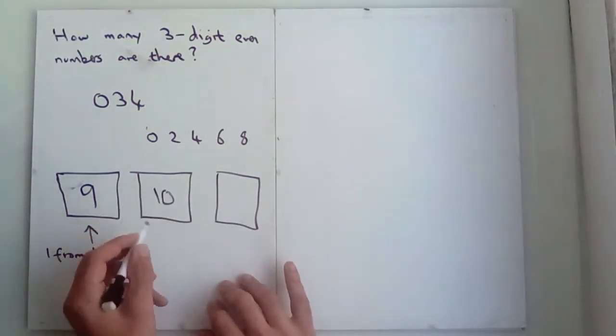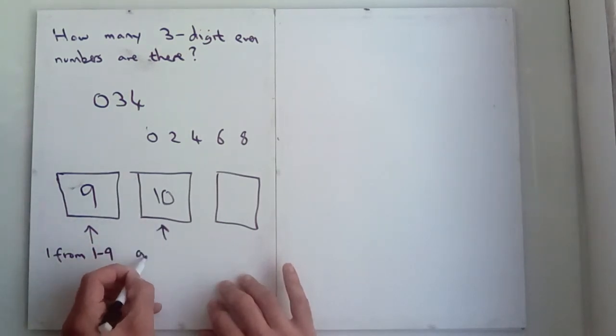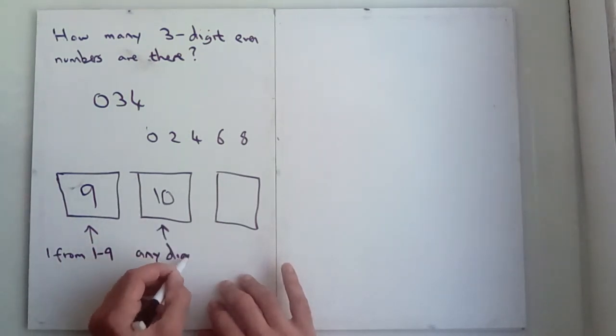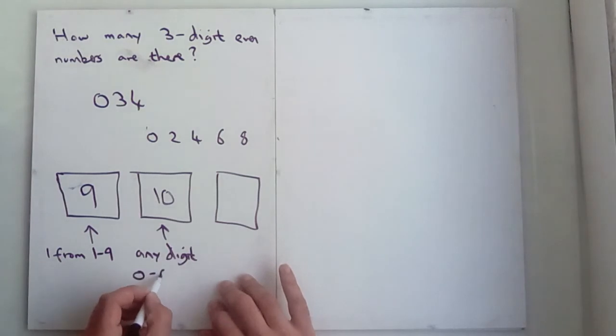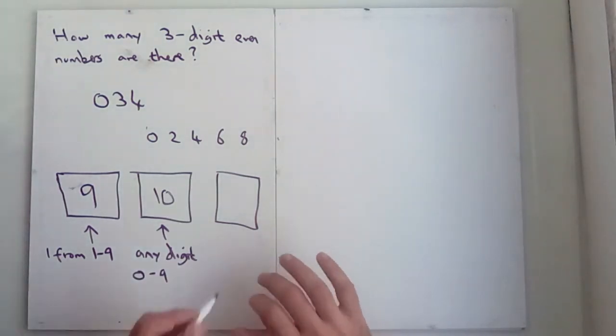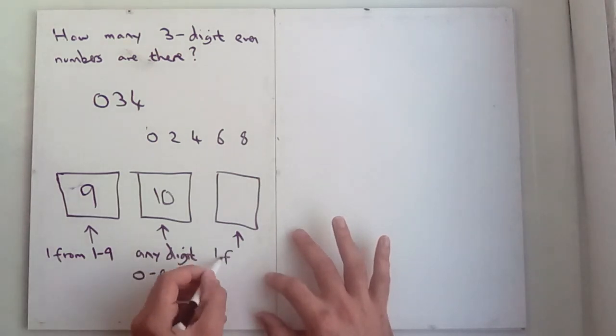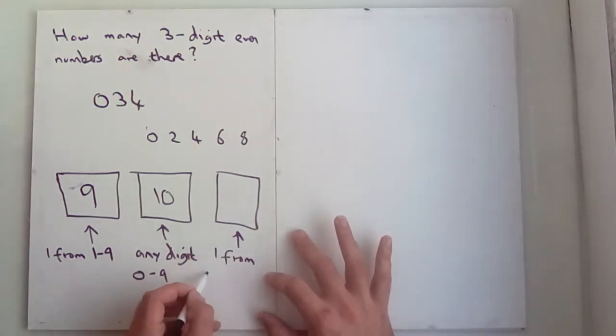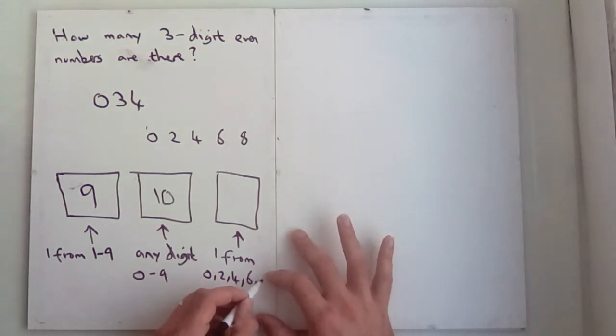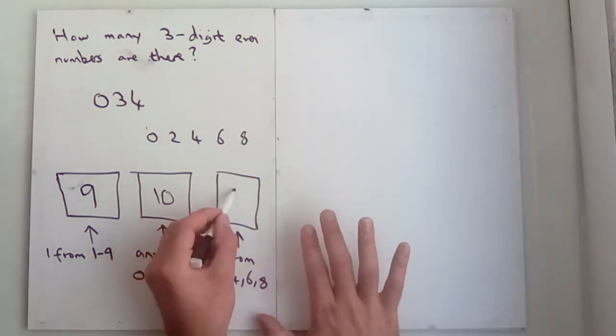So this is 10, basically any digit from 0 to 9. And then finally, this needs to be even, so this is 1 from 0, 2, 4, 6, 8. So that is 5 possibilities.